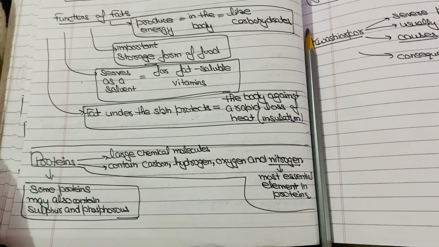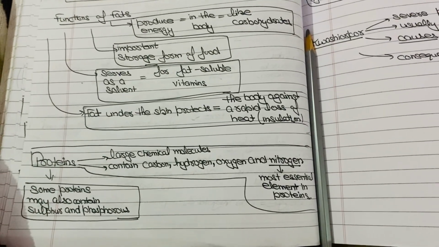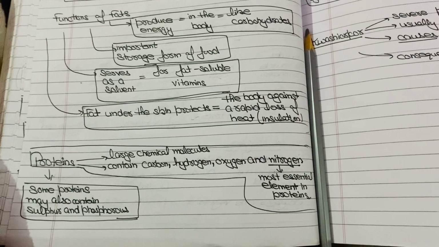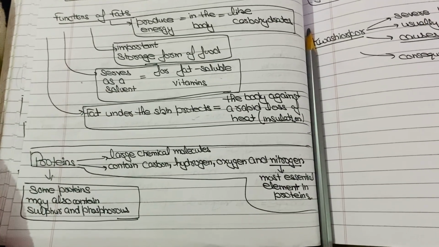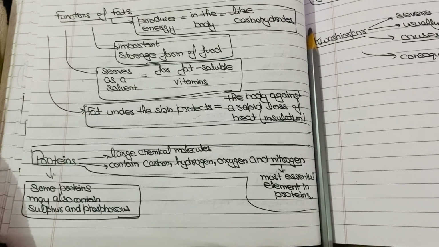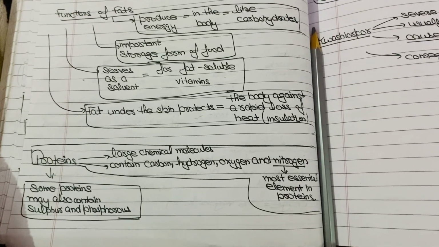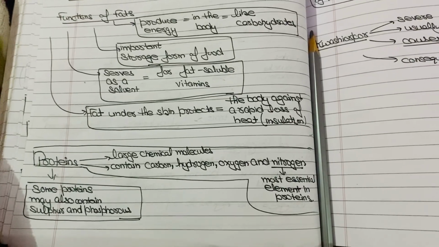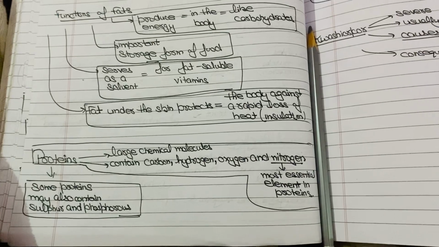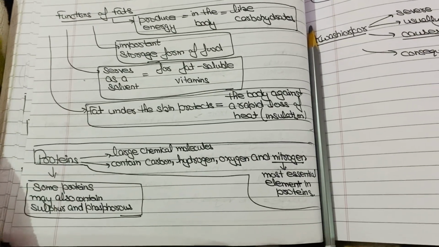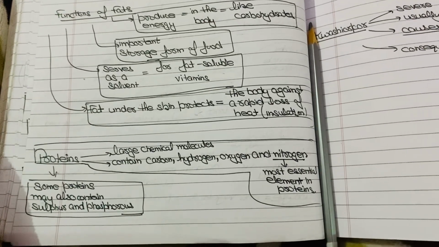But in protein there are four elements: carbon, hydrogen, oxygen and nitrogen. Nitrogen is the most essential element in proteins. So if I ask you what is the most essential element in proteins, then that is nitrogen.